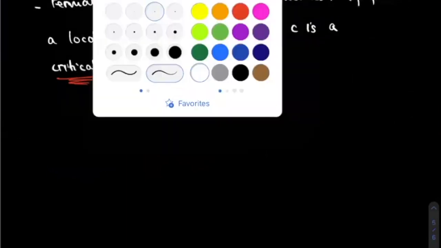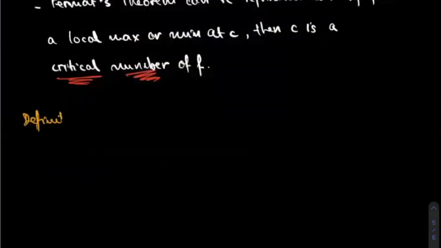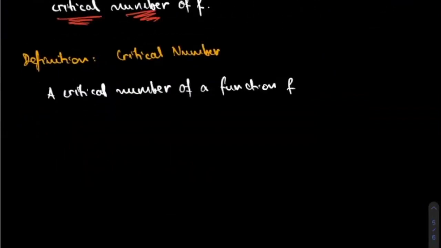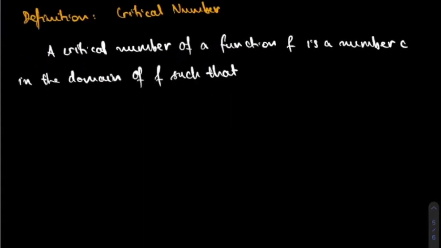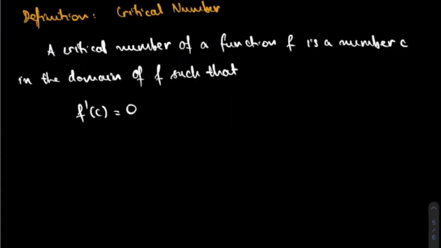All right, so what is a critical number? Definition. A critical number of a function f is a number c in the domain of f such that f prime of c equal to 0 or f prime of c does not exist.